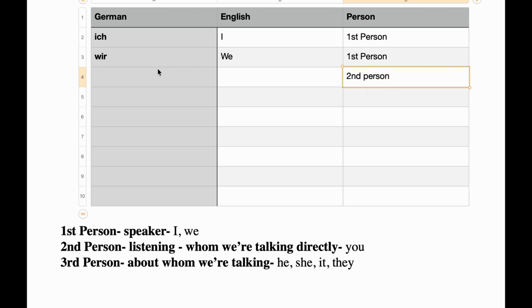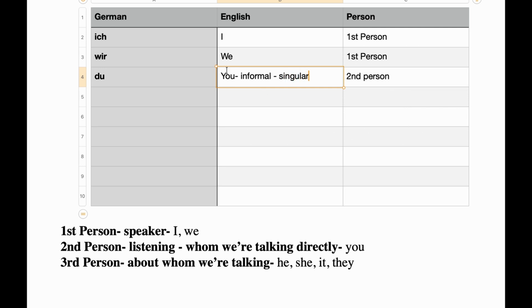Now let's come to second person. In second person we have you. Now friends, listen very carefully. In German we have three types of you. First is du. Du is a very informal way of saying you. In Hindi we can say tu. So this is informal and singular.